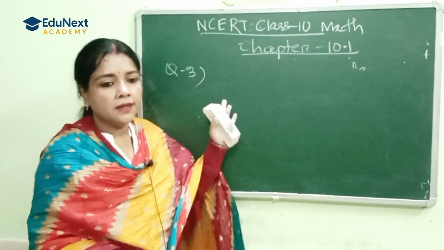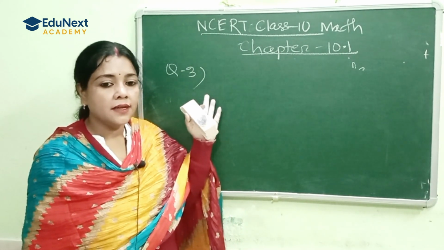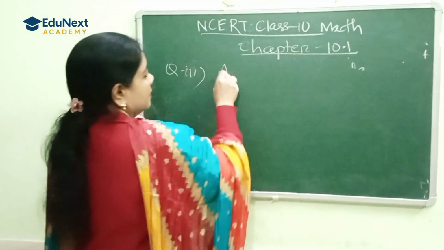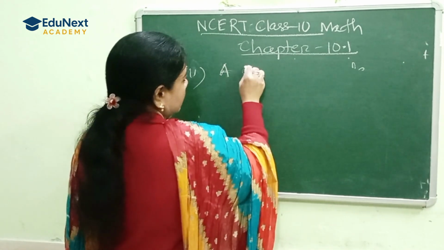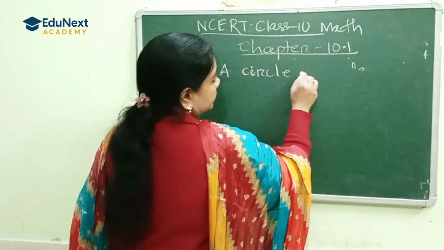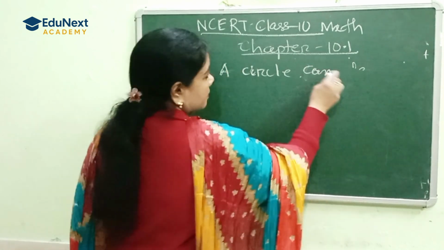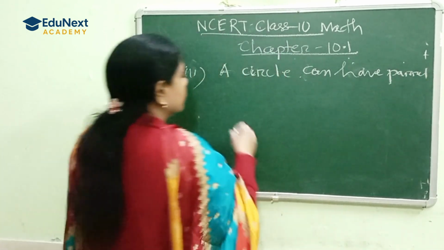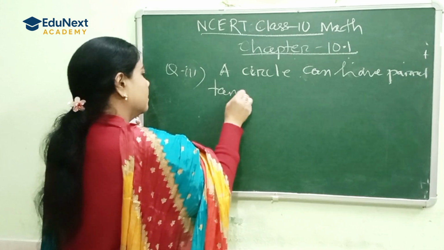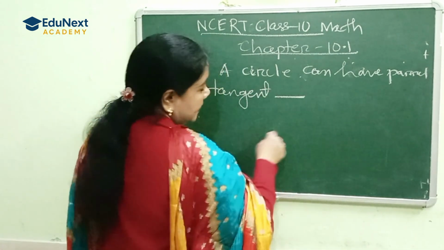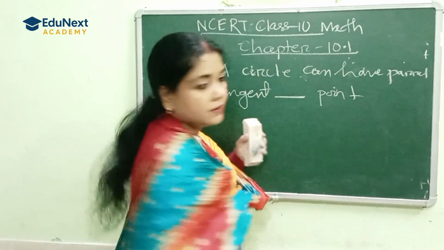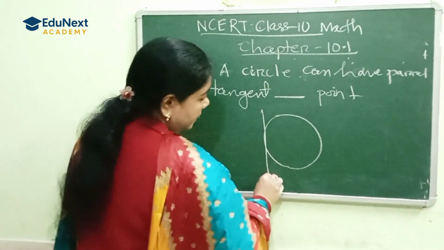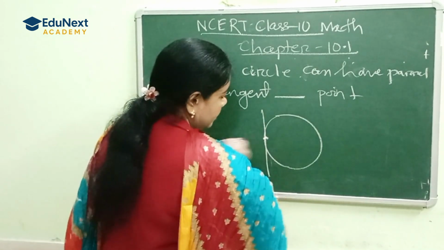Question number 3(i): a circle can have parallel tangents at how many points? If I take a tangent here, it touches a single point.